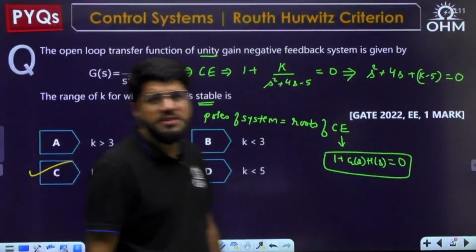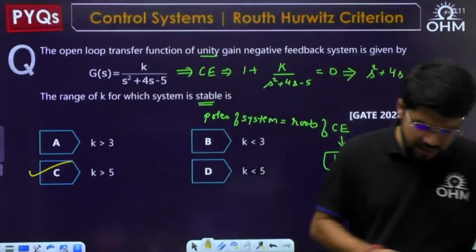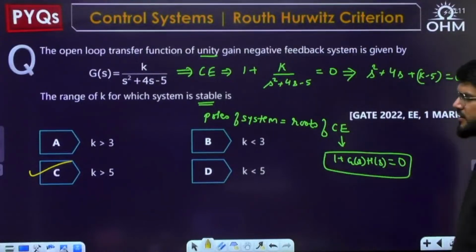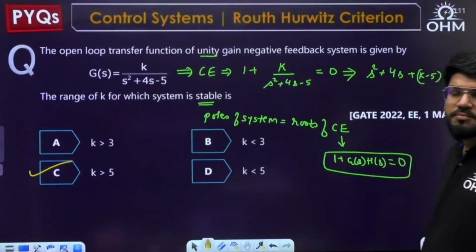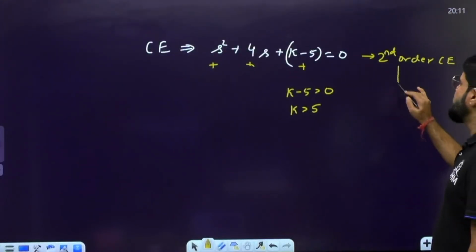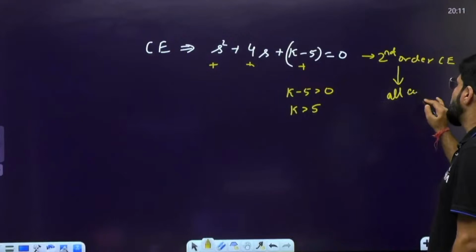Simple answer, option number C. You don't need any Routh Hurwitz criteria to be applied here. K greater than 5, option number C is the correct answer. For a second order characteristic equation, all I need is all coefficients of the same sign.